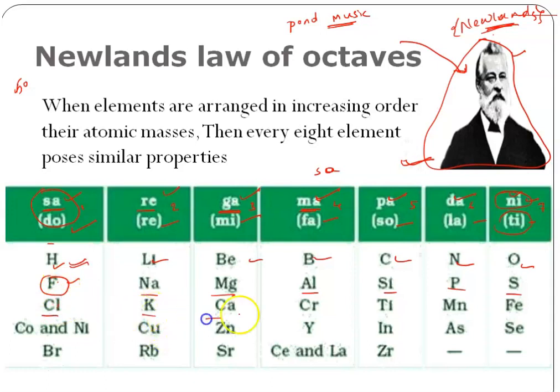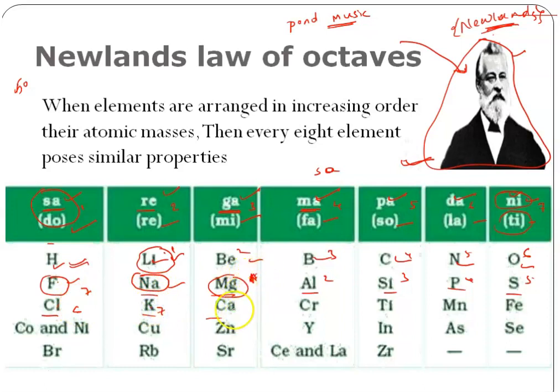In the same manner, he arranged it like this. If you start counting from lithium, this is first, second, third, fourth, fifth, sixth, seventh. Every eighth element should possess the properties of the first element. See here, lithium was a metal and sodium is also a metal. Like this, it was applicable. Suppose you start counting from here, 1, 2, 3, 4, 5, 6, 7. Every eighth element should possess the properties of the first element.